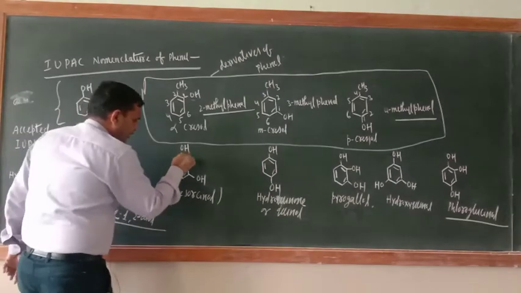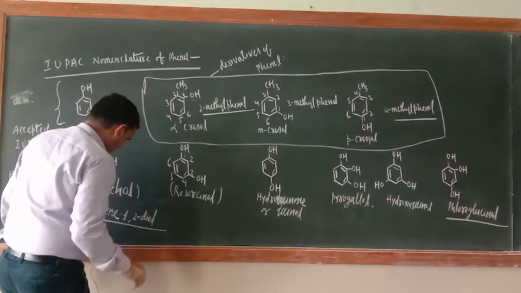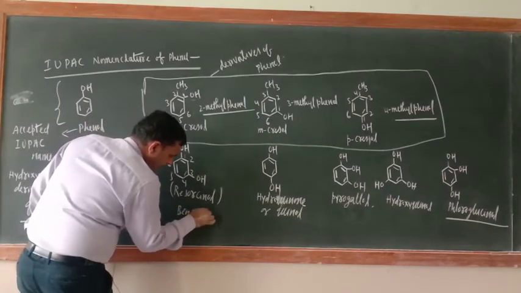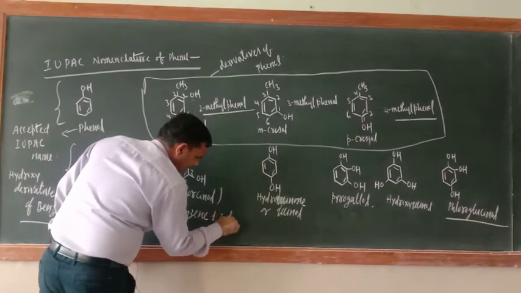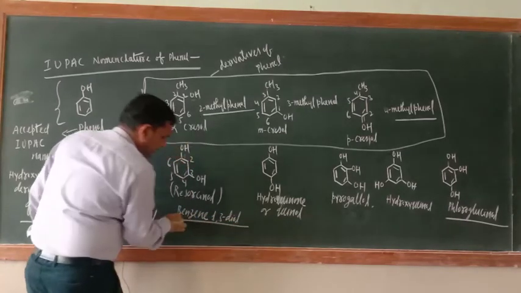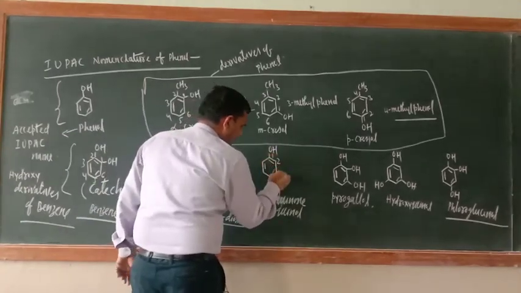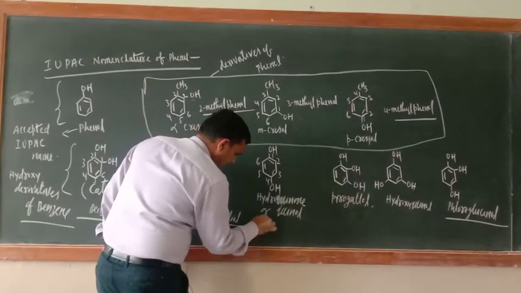What is the name of this one, 1 2 3 4 5 6? Benzene 1,3 diol. What is the name of this one?